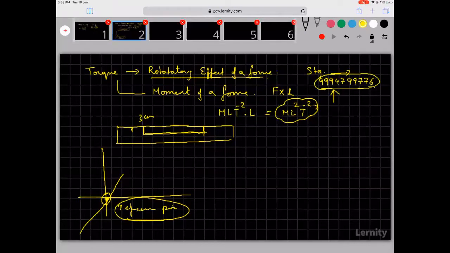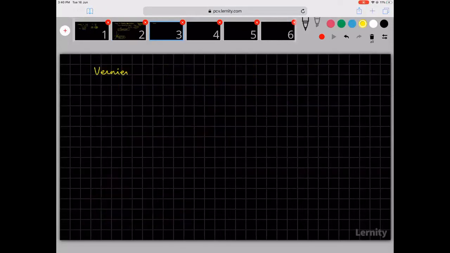Okay. So let's move on and let's see what we have to learn today. Yesterday we learned about the vernier caliper. I explained to you what a vernier caliper is, and I explained to you how to find out the least count of a vernier caliper.